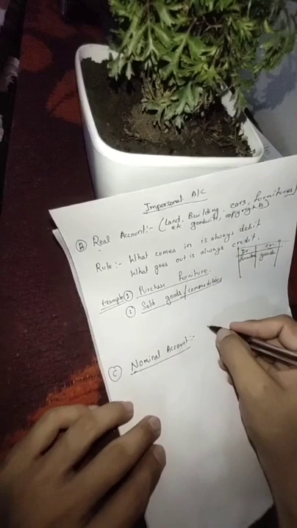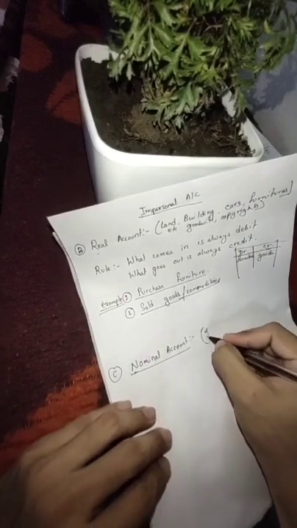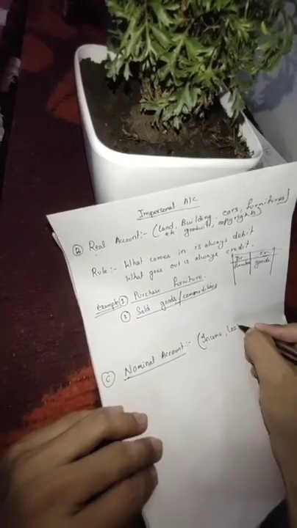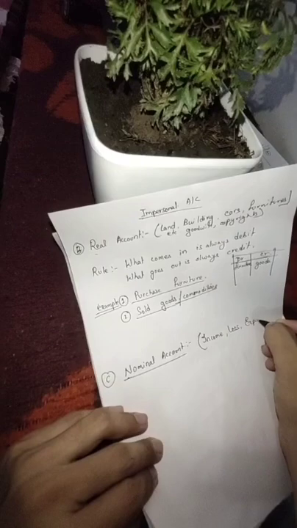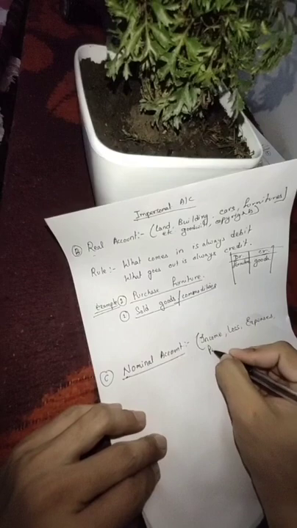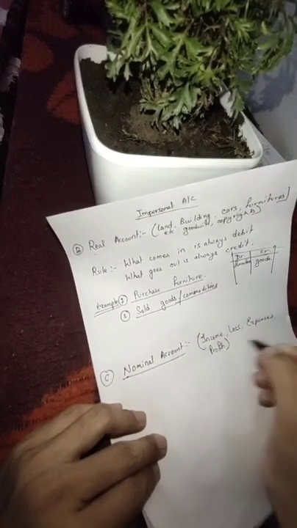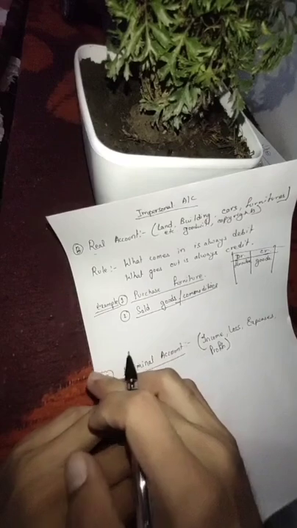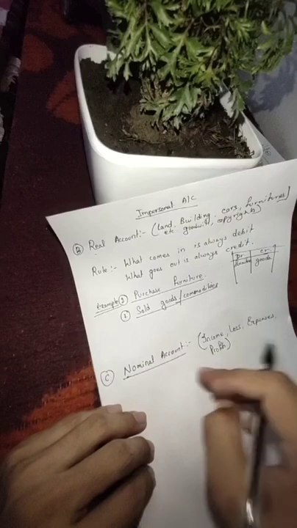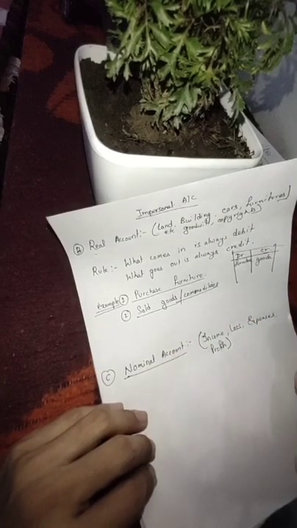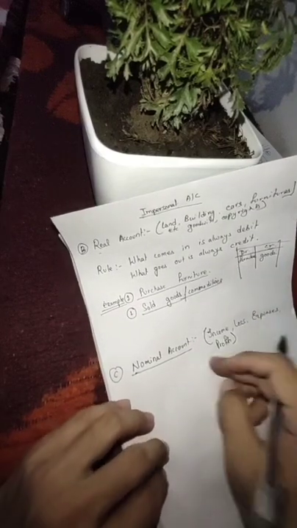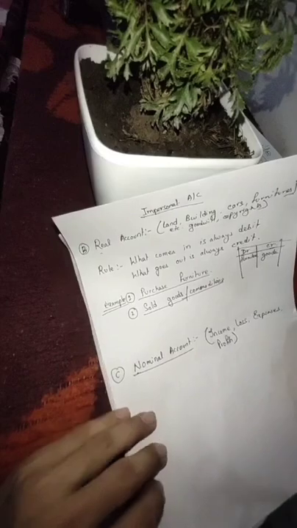For example, income, loss, expenses, profits. All these things are related to business. These are all fictitious, but come under the nominal account. But there is always an income in the business, there will always be expenses, and there will always be profit or loss in the business. So all these types of items come under the nominal account.